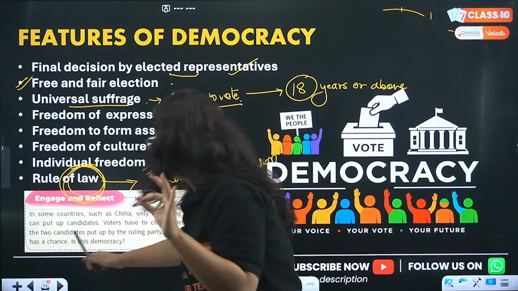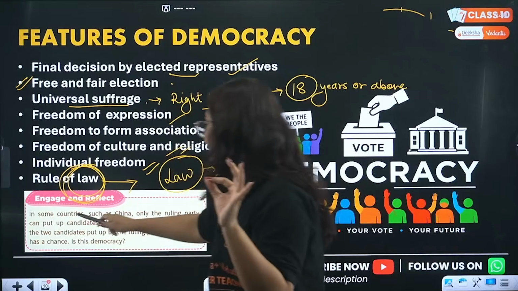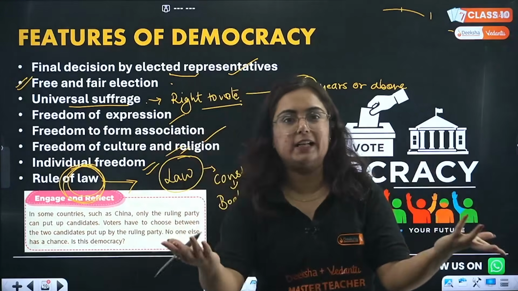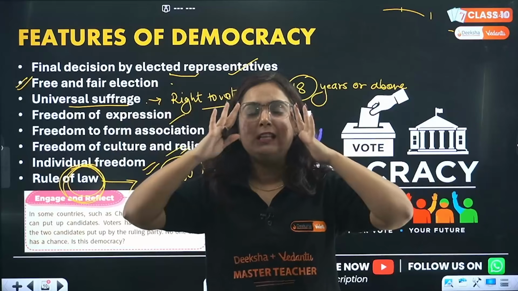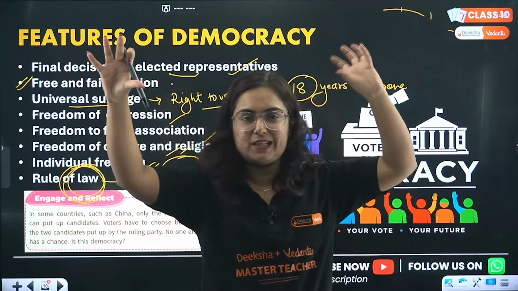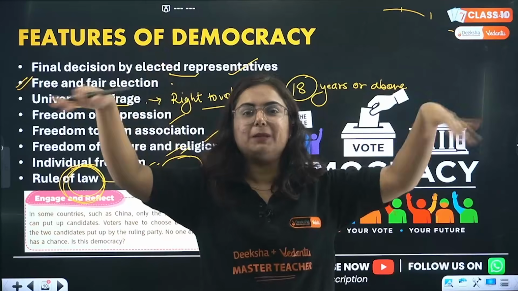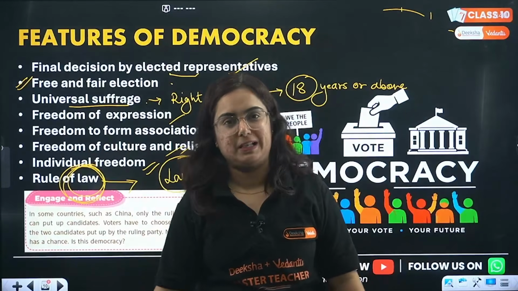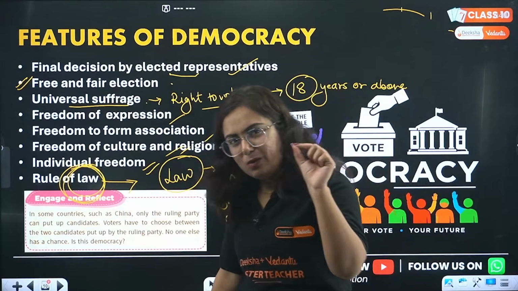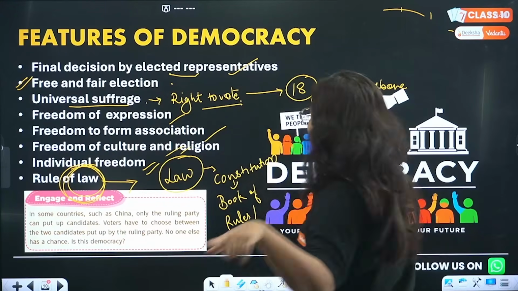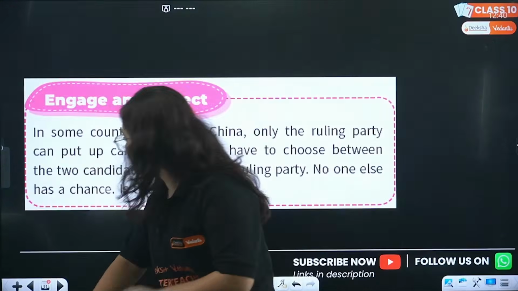So in some countries such as China, only the ruling party can put up candidates. Voters have to choose between the two candidates put up by the ruling party. There is candidate A, there is candidate B. You have to vote for any one of them, but both of them belong to the Communist Party. Don't you think this is a loophole in a democratic system? Can you call it a democracy? Answer me right now in the comments section.